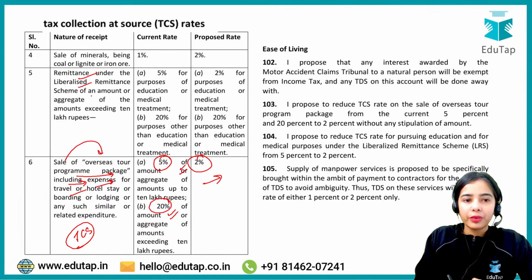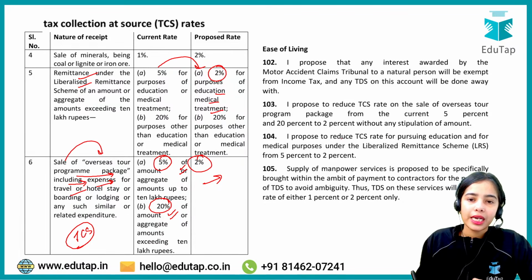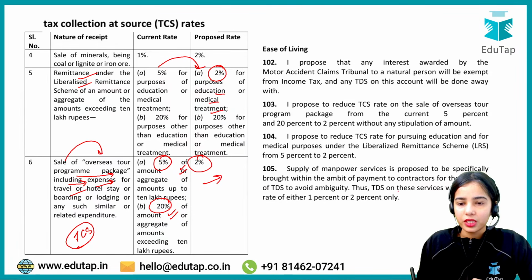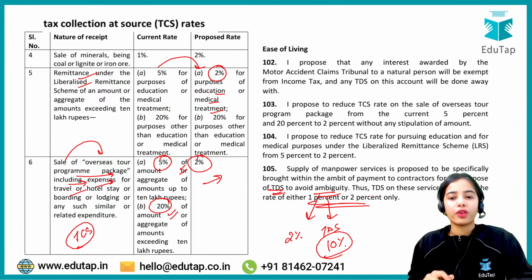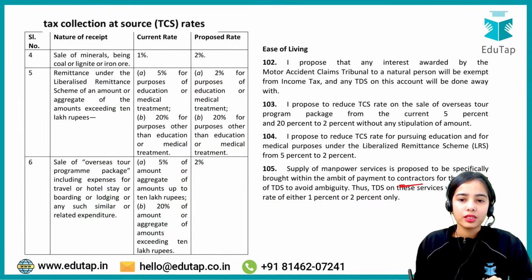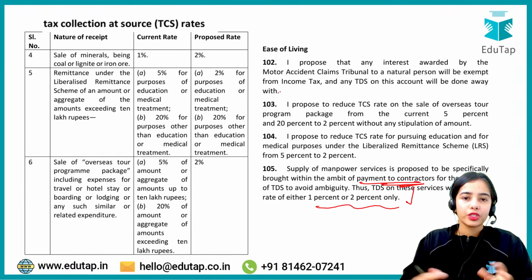For remittance under the liberalized remittance scheme for education and medical treatment, the tax collected at source has been reduced from 5% to 2%. So this is the idea. As well as for the manpower services, the tax deductible at source was having ambiguity. Some were taking it at 2%, some at 10%. So now it has come to a range of 1 to 2%. So the payments to contractors will be at 1 to 2%. Okay, so this is the idea.